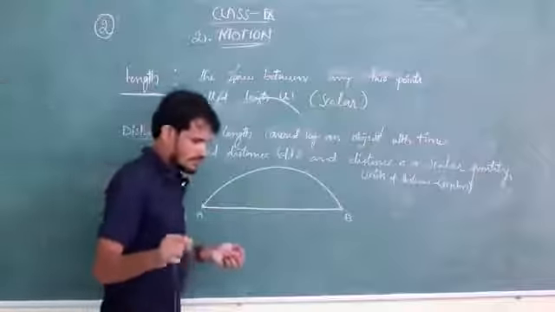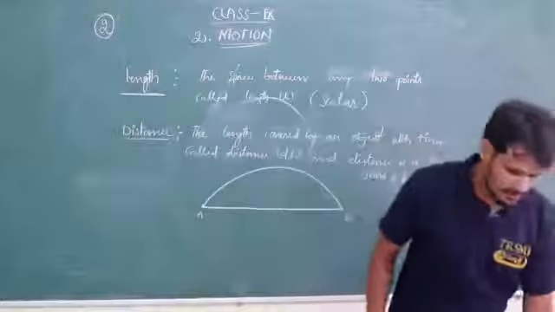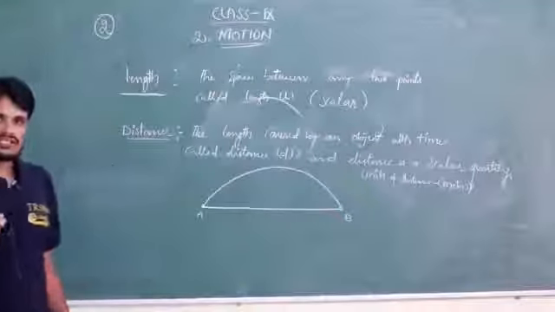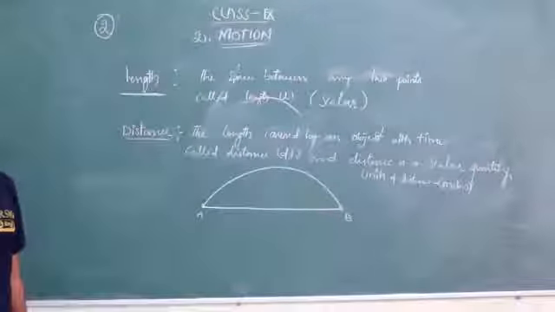Now, going to displacement. What is displacement? Displacement is stated as the shortest distance covered by an object with a specified direction. Let's write the definition of displacement.